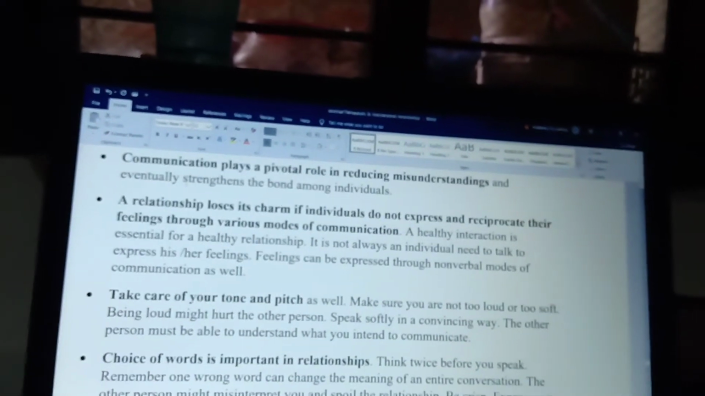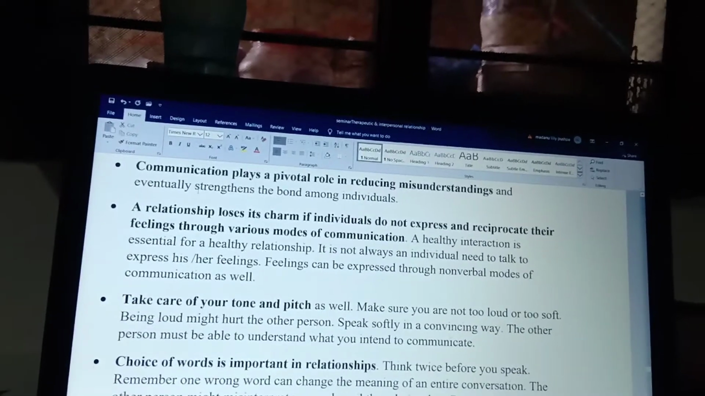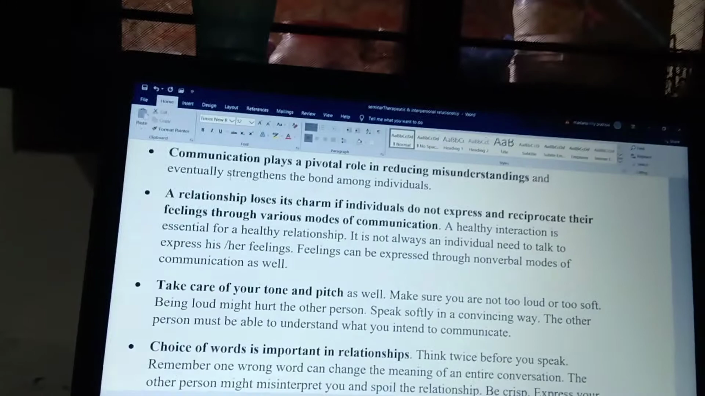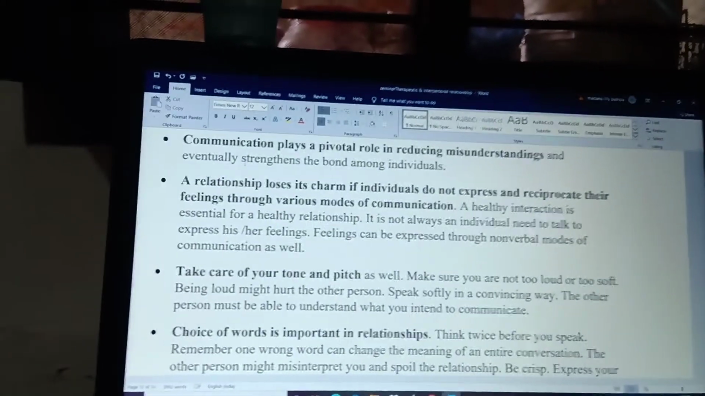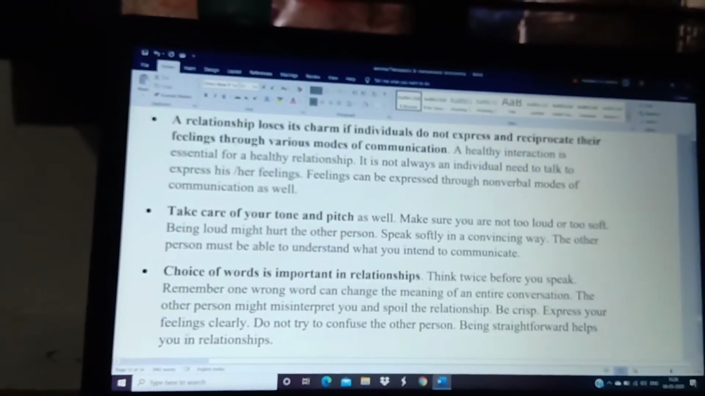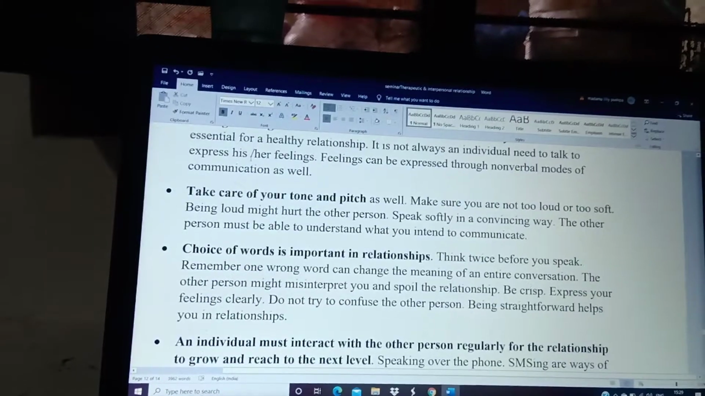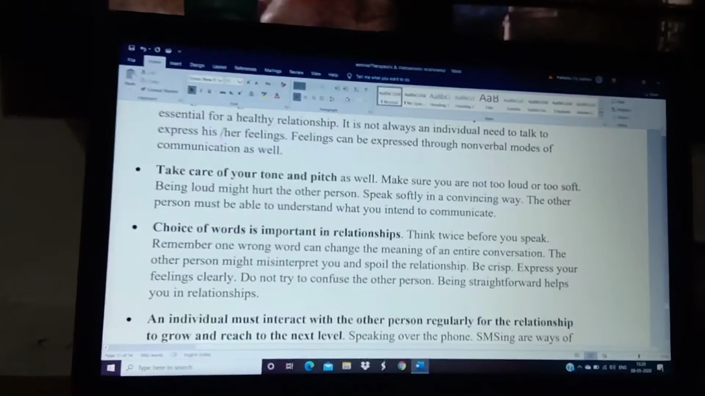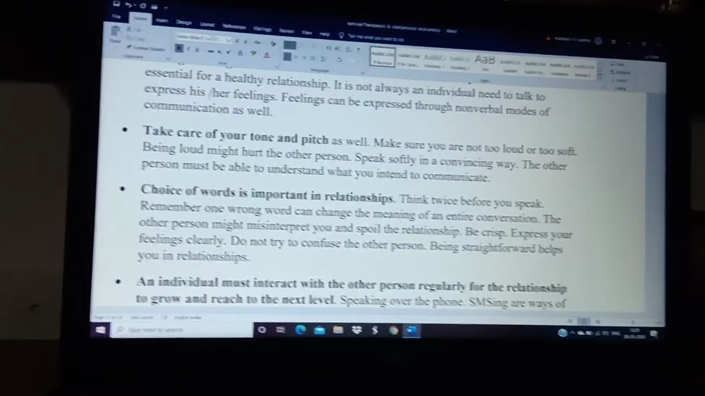Okay, and next, take care of your tone and pitch. Whenever you are conveying something to the other person, it should not be too loud or too soft, and you should convey your information clearly to the other person. And choice of words is important in relationships, because words will not come back. If you say one wrong word to the other person, it matters; choosing words wrongly is a problem.